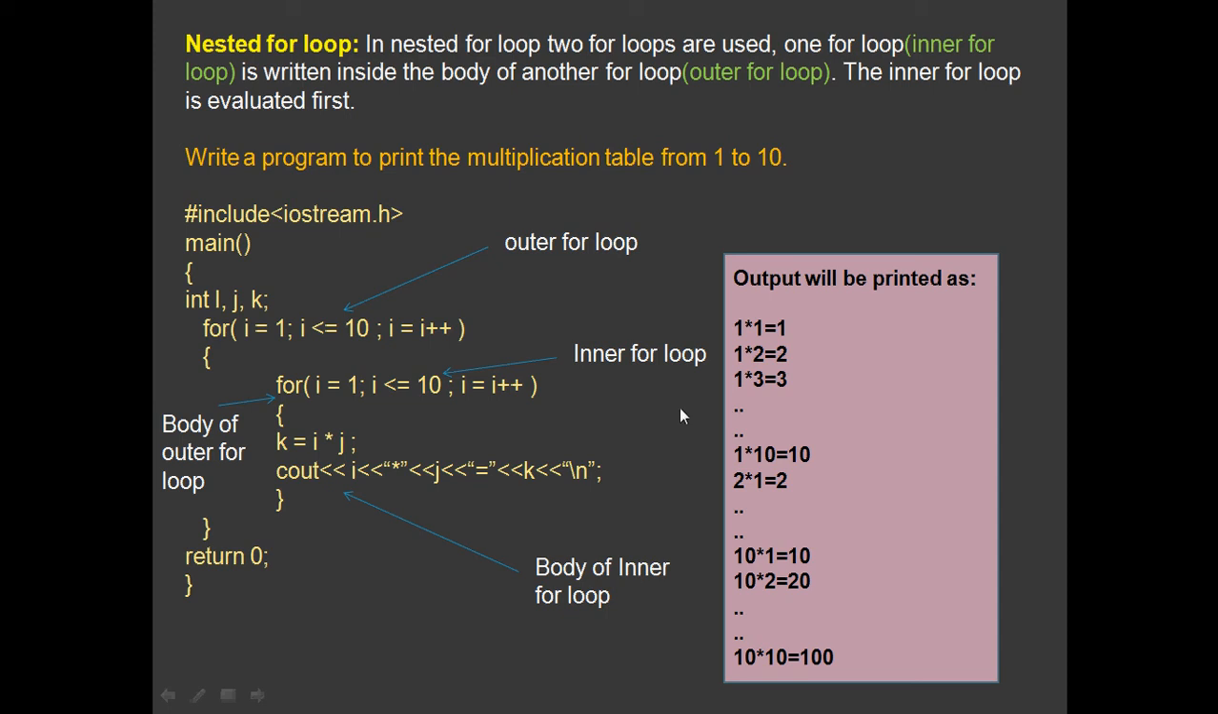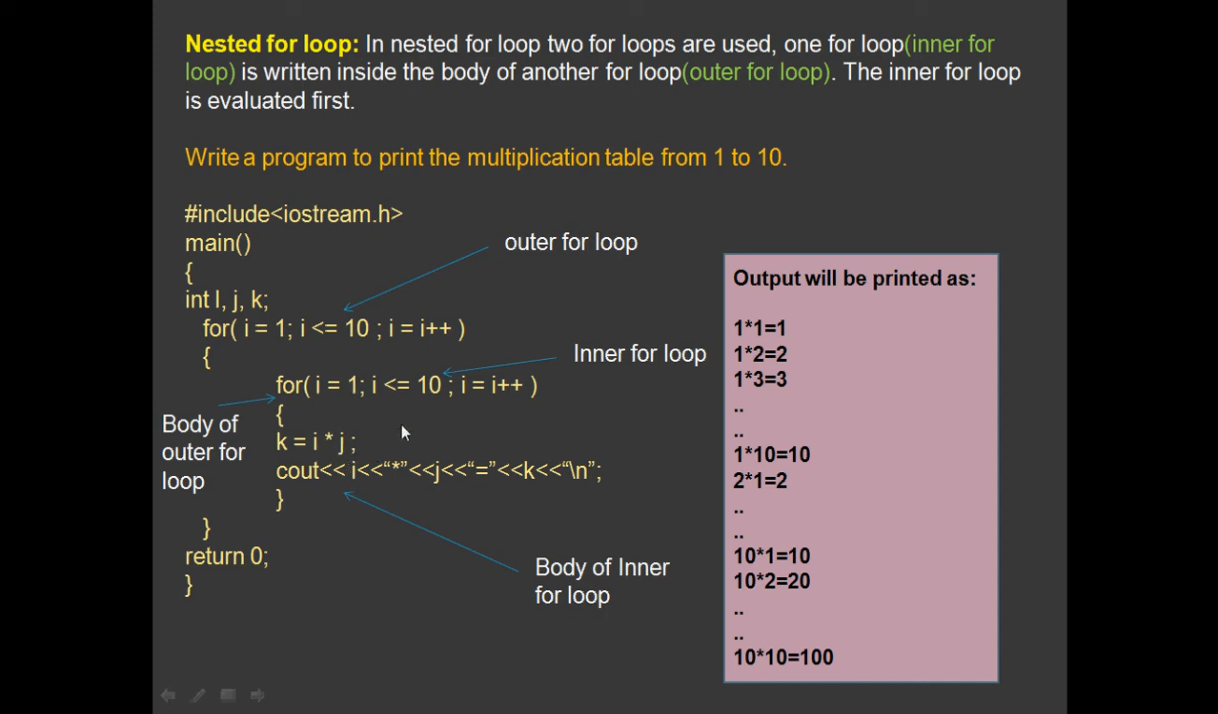But here you can see that you are using two loops. This is called the outer for loop, and this is the body of the outer for loop, that is, this opening bracket and closing braces. In the body of the outer for loop you have another for loop, which is called the inner for loop. The body of the inner for loop actually contains the program logic.